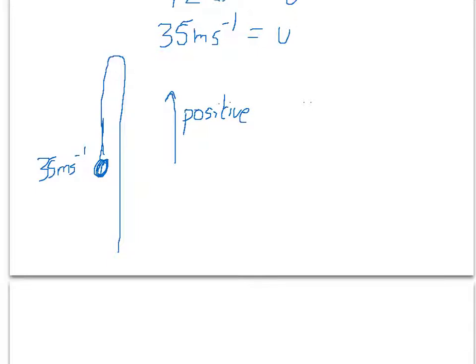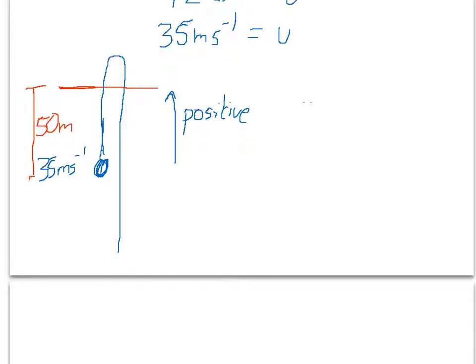We're looking for all the time that this particle is 50 metres or more above where it started from at O, so that distance there is 50 metres.